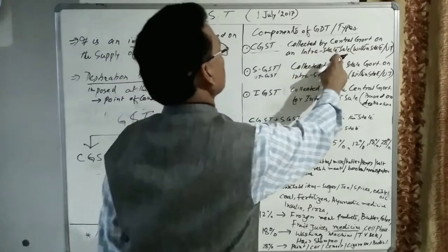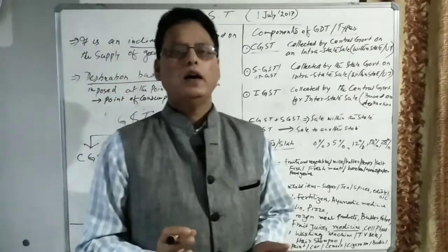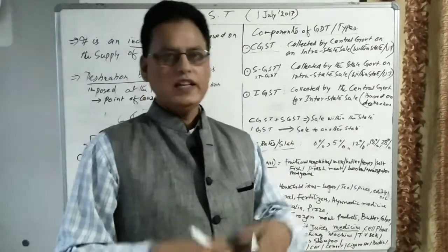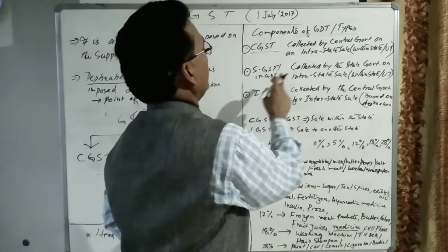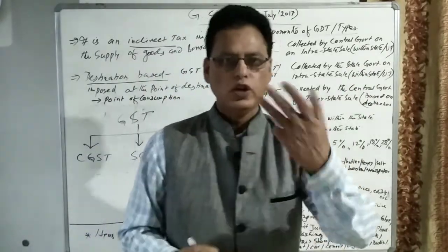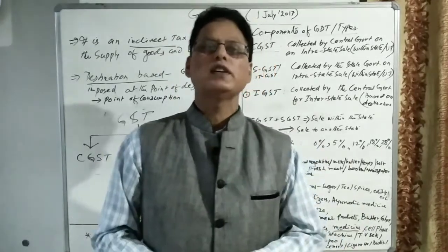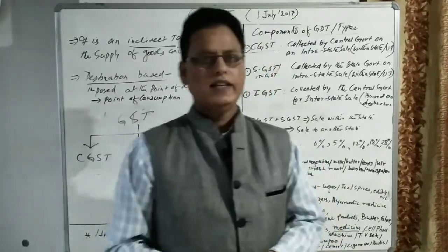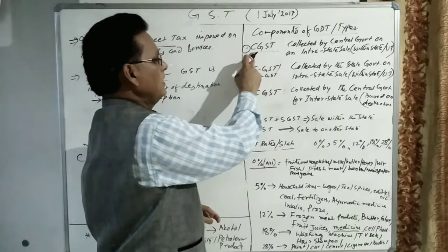I have written CGST. It is collected by the central government on an intra-state sale. Intra-state sale means within the state. If the goods are sold within the state, then the central government will receive the CGST. And within the state and union territories also, because there are certain union territories. You take the example of Delhi. Delhi is a union territory. If the goods are produced in Delhi and sold in Delhi, then what will happen? The central government will get the central government GST.